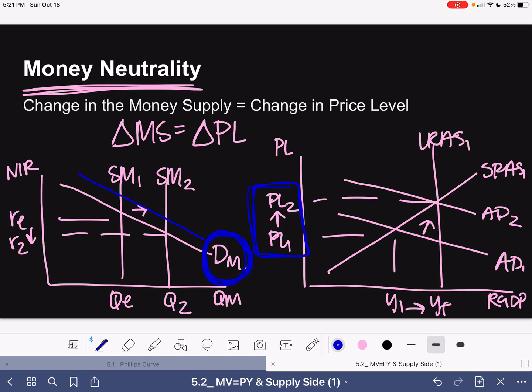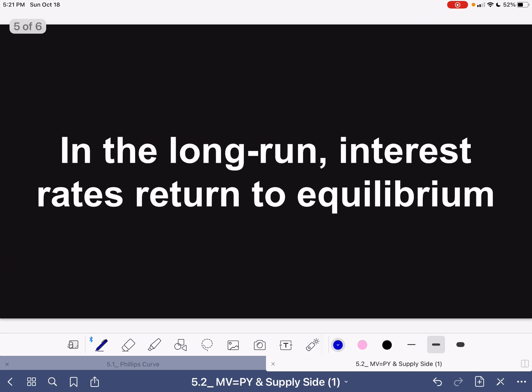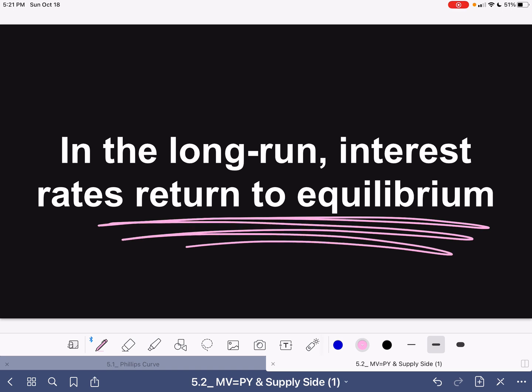So our demand of money curve is going to shift to the right, and it's going to bring us back to our original interest rate, bringing us back to equilibrium, which solidifies the money neutrality point that in the long run, interest rates will return to equilibrium.